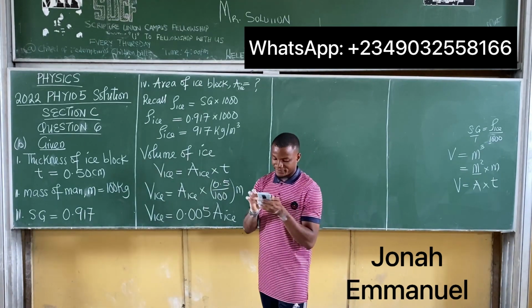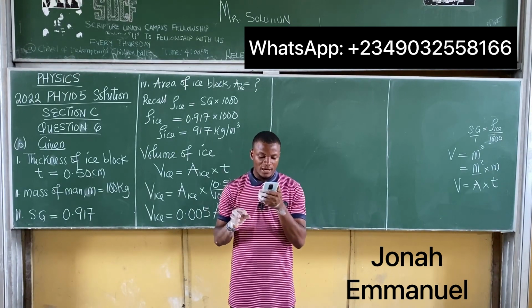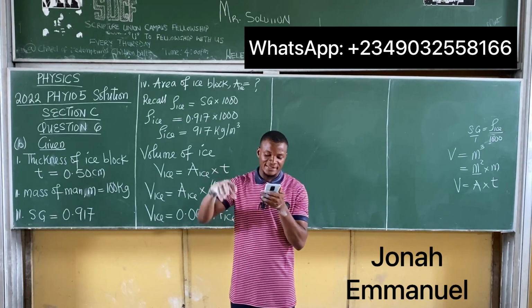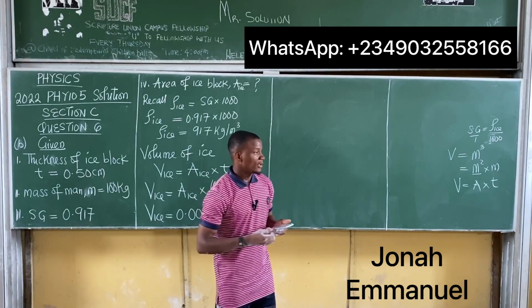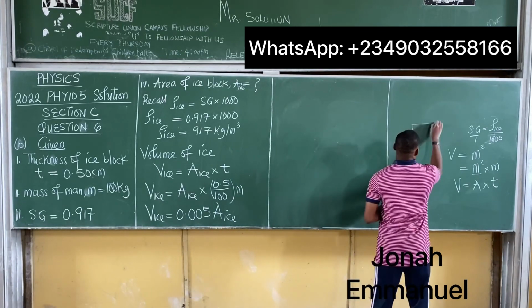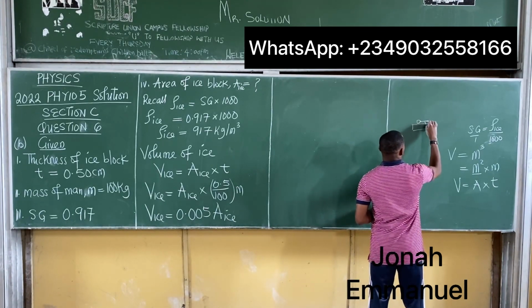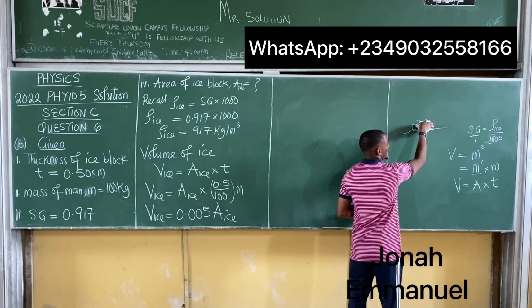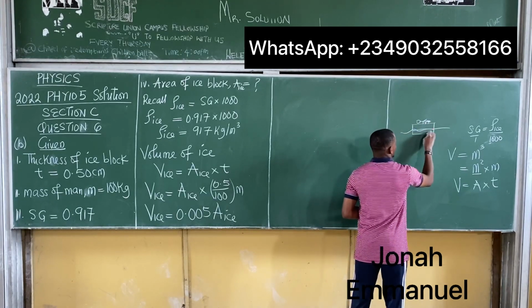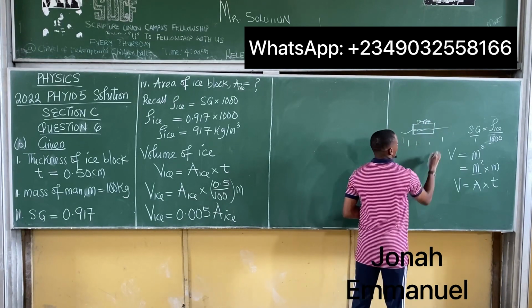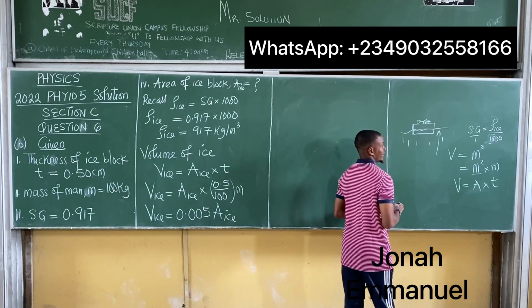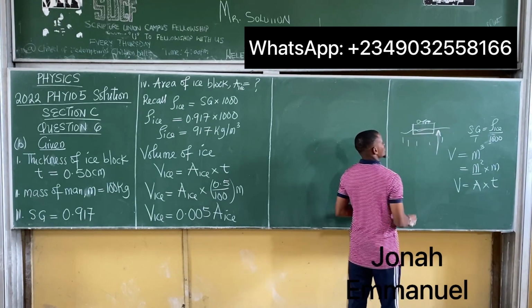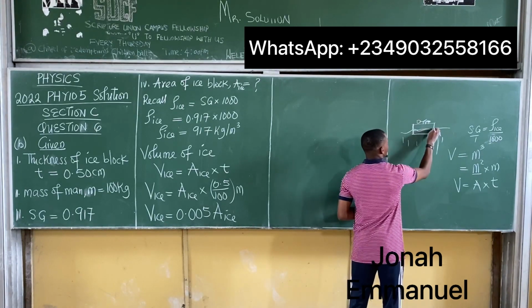Look at the question there. The question said, what is the area of the smallest block of ice that will just support a man of mass 100 kilograms? So you have a man standing on ice here, and then you have water here. Once this man stands here, this ice will go down a bit, and hence this water will exert an upthrust on it. The upthrust exerted by this water on the ice is equal to the weight of the fluid displaced.